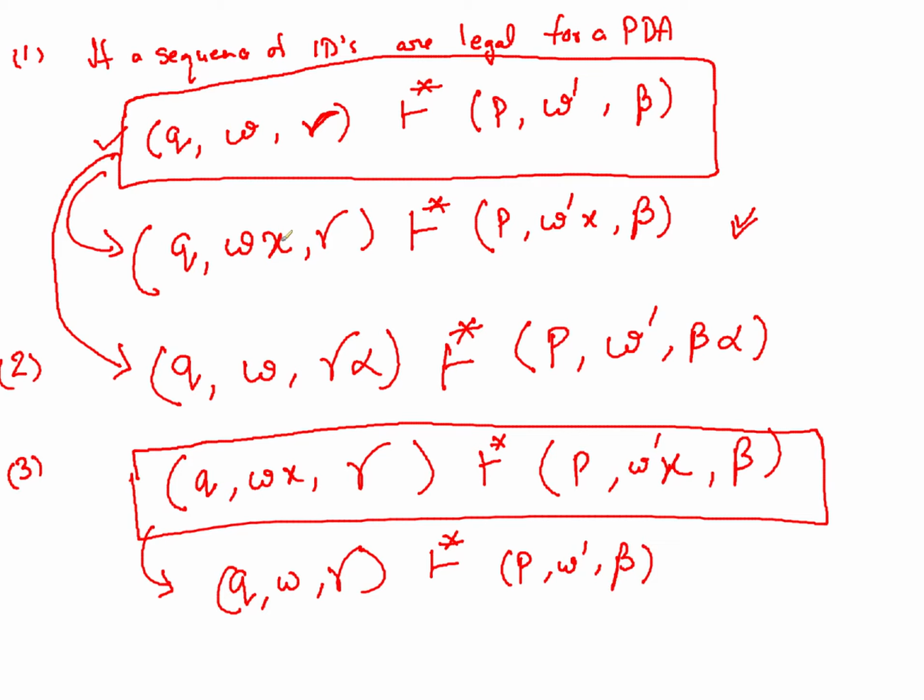Why is it so? Basically it is a converse of this part: if this holds then this will hold, and it is the converse of one saying that if the below one is holding then the first one will also hold. While the converse of the second statement might not hold true, because this gamma that has become beta might have gone below alpha and then come back. So you never know, right? Due to what kind of stack configuration you had, which resulted in reaching state P, you might end up at some other place if you had something else below gamma.